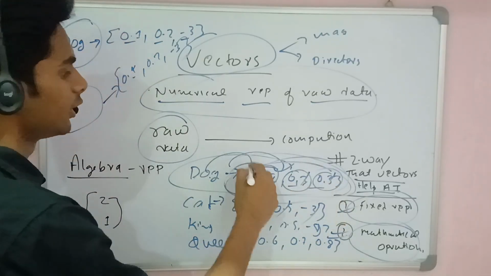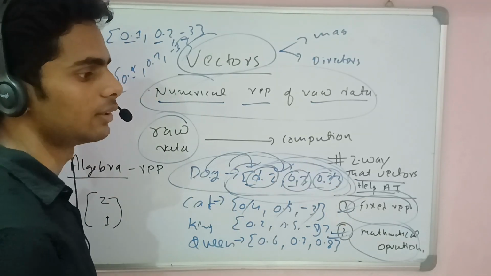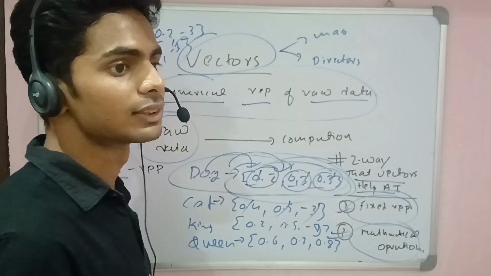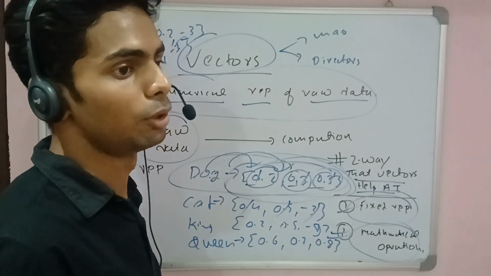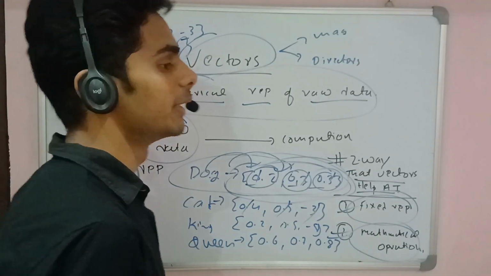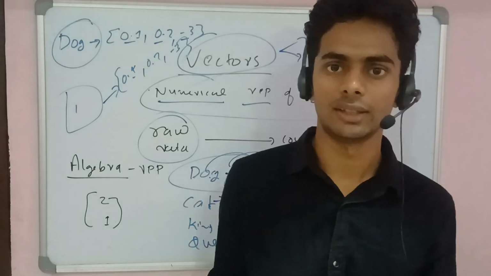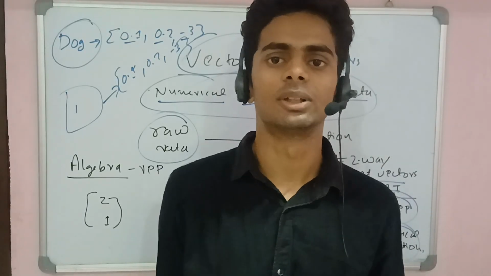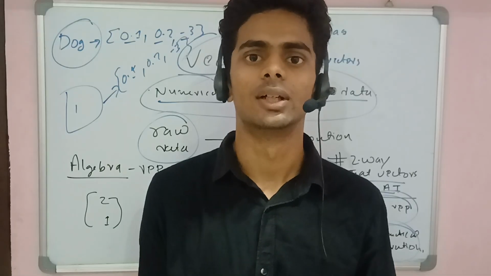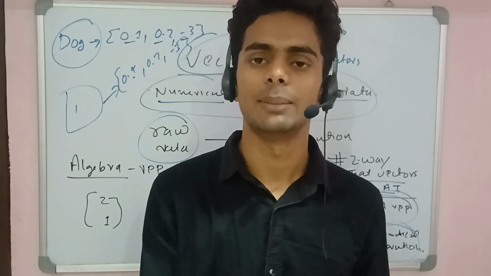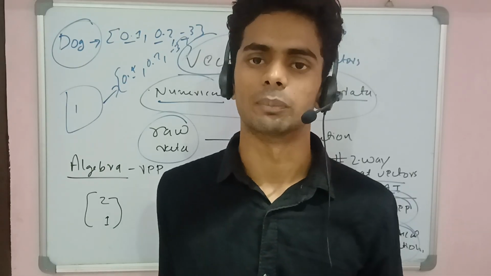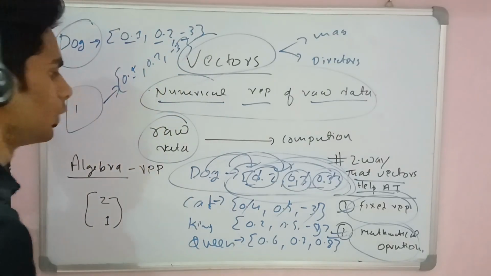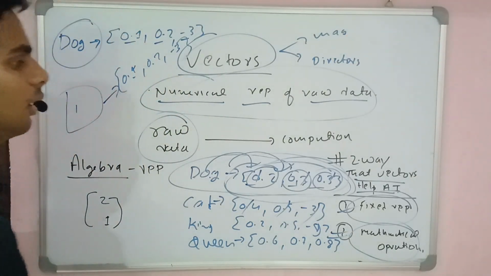If this dog is converted into this kind of data form, the machine can easily do mathematical operations to learn from this data, and that unlocks the potential. The machine just processes the data instead of looking at shape, size or color. So that's mathematical operation and fixed representation.